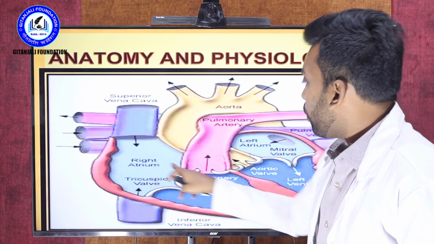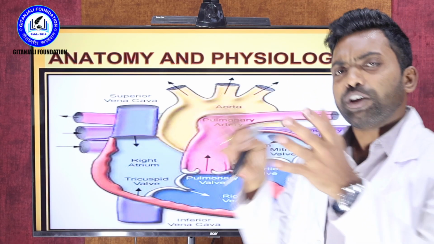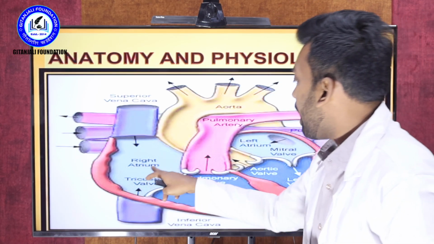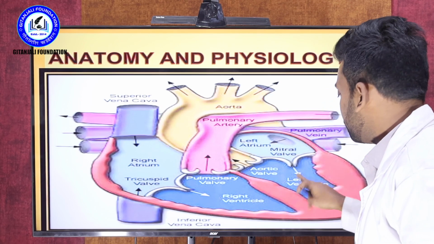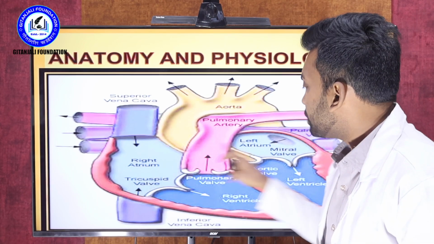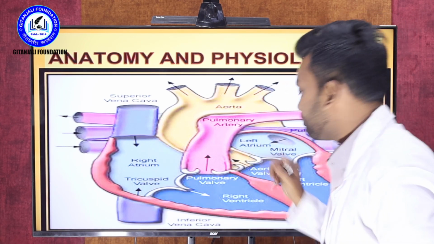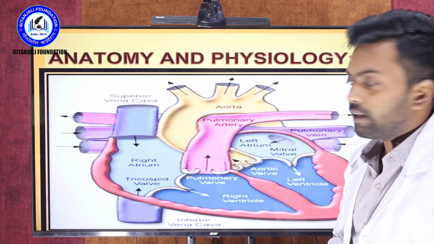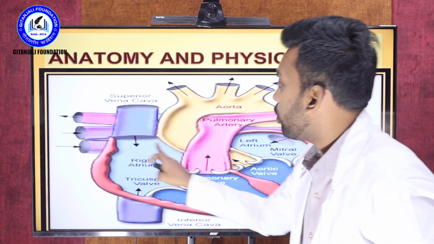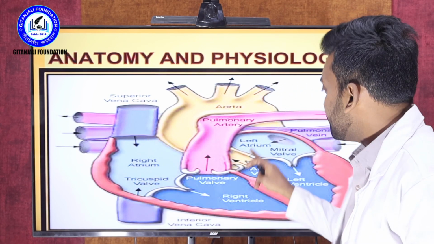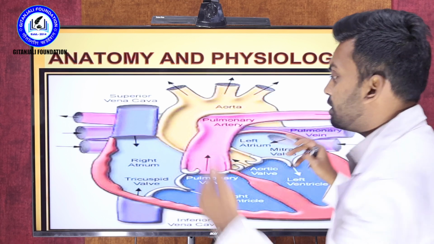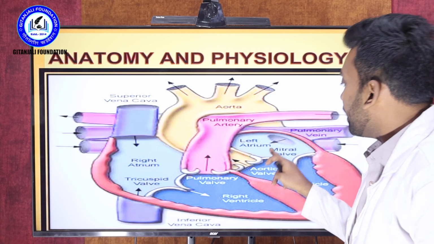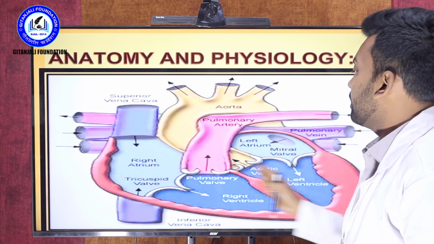Let me see, what are the chambers of the heart? Every human being has 4 chambers in the heart. There are the upper 2 chambers and the lower 2 chambers. As we know, the upper 2 chambers are called atria, whereas the lower 2 chambers are called ventricles. Let me tell what this is. This is called the right atrium, and this is called the left atrium. The one located on the right side is called the right atrium. The one located on the left side is called the left ventricle.